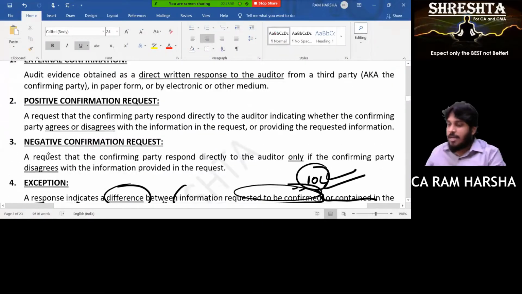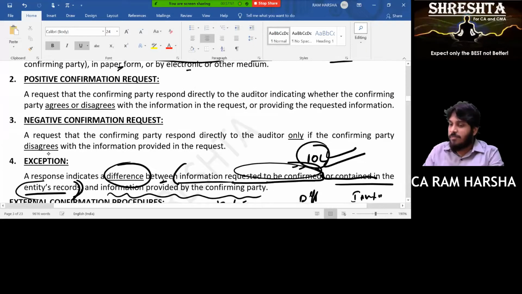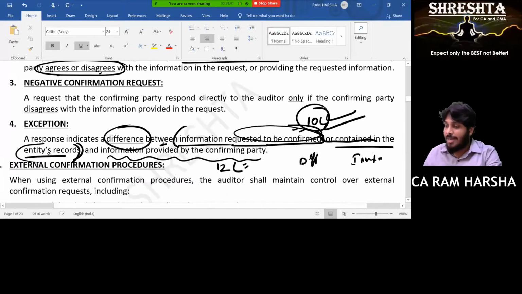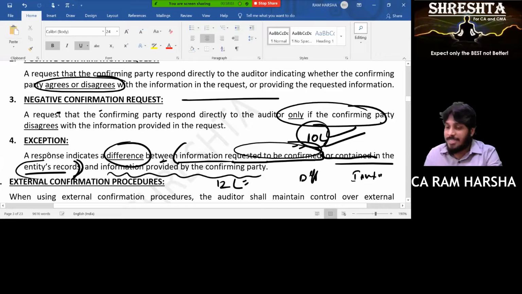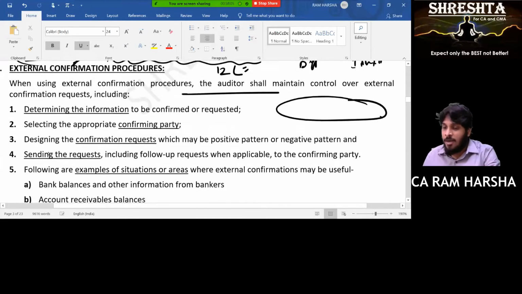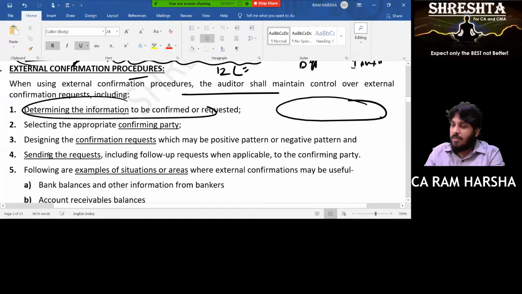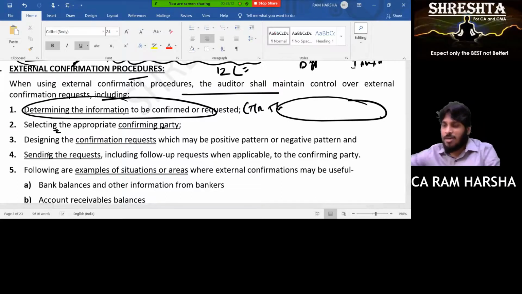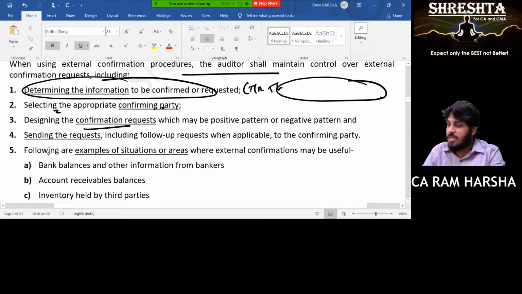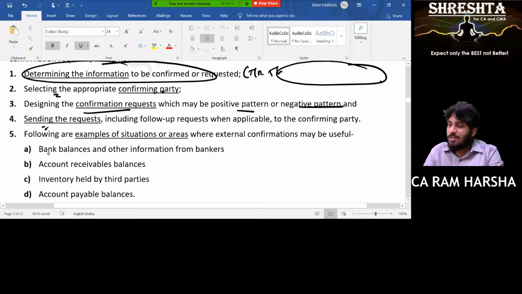So what is external confirmation? It's a direct written response to the auditor from a third party, either in paper or electronic form. Positive confirmation is where, whether the third party agrees or disagrees, he will directly respond to the auditor. Negative, the third party confirms only if there is a disagreement. What is the procedure? Determine the information, whether trade receivables, trade payables, all that. Select the confirming party. Design the confirmation request, which may be positive or negative. Send the request, including follow-up request.